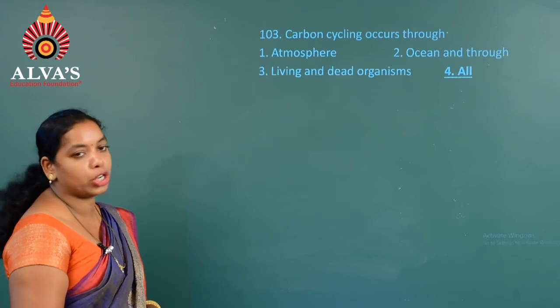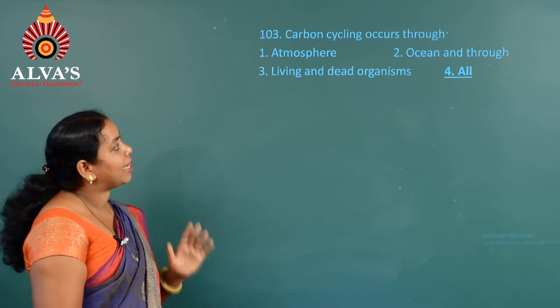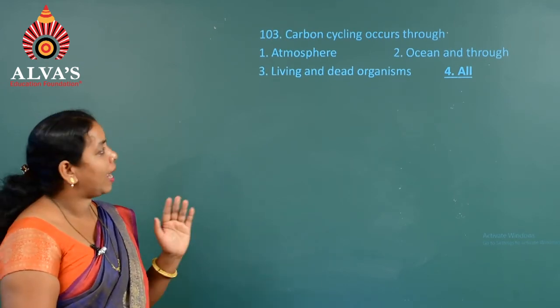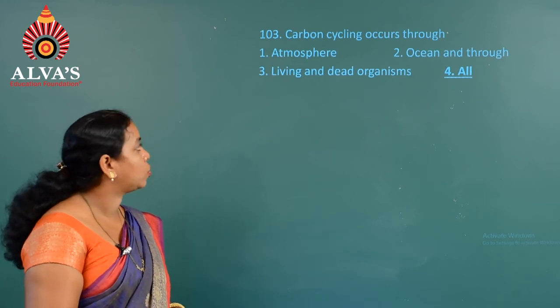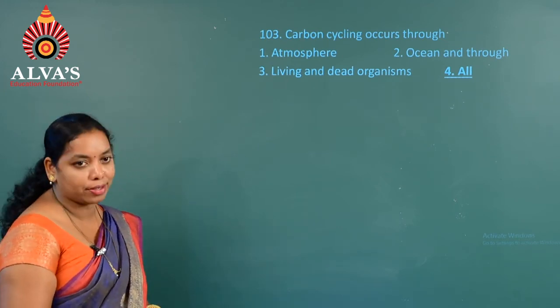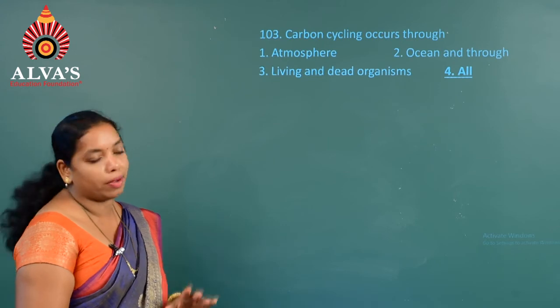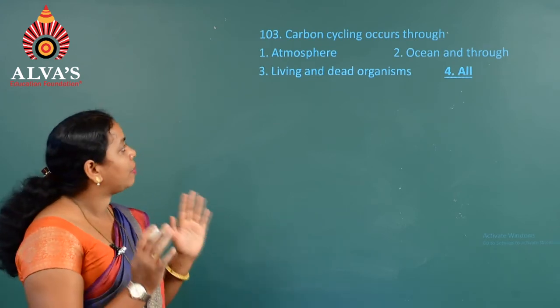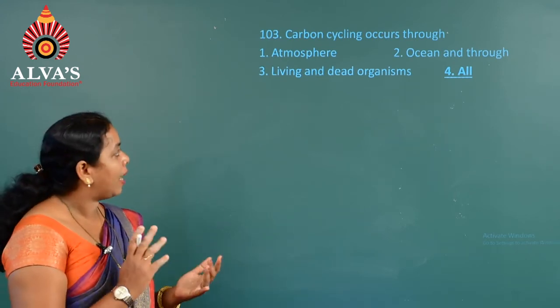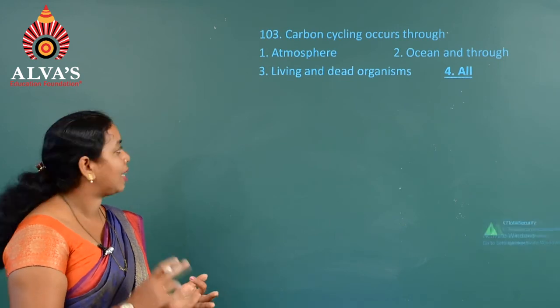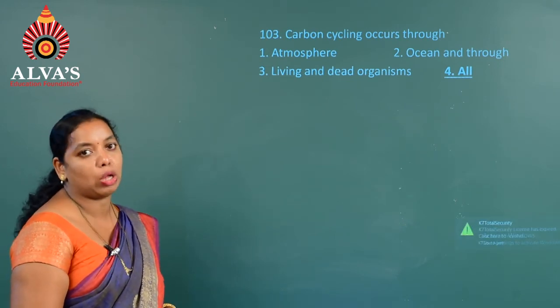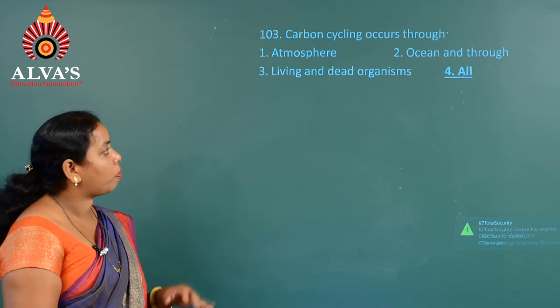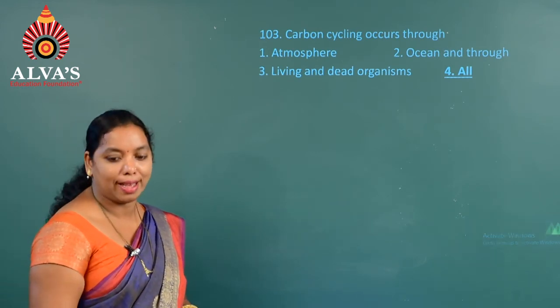Moving on to the next question, 103. Carbon cycling occurs through, first, atmosphere, second, ocean, and through living and dead organisms. So the answer is the fourth one, all, because carbon cycling takes place in the atmosphere as well as in the ocean as well as in the living organisms also. So hence the option all, that is the fourth one, is the answer.